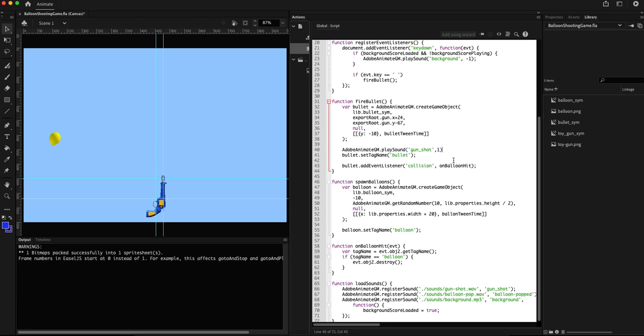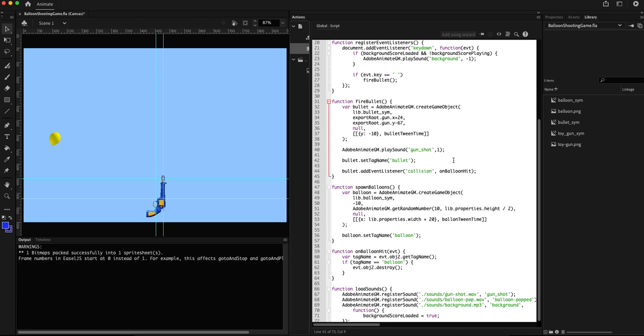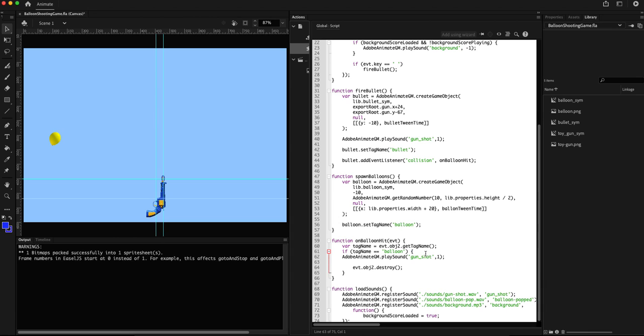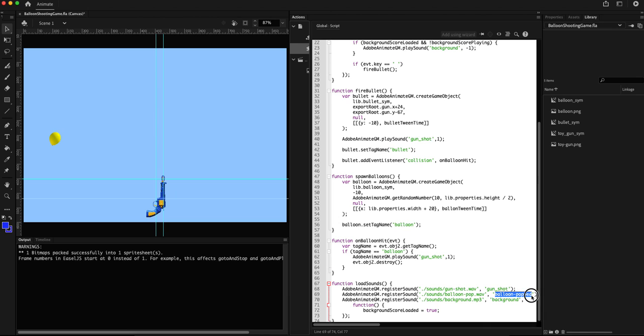And we want to loop this only once. And when does balloon pop play? It's when balloon is hit with the bullet, and that happens in on bullet hit function. So before destroying, we will play the balloon pop sound. The identifier is balloon popped.